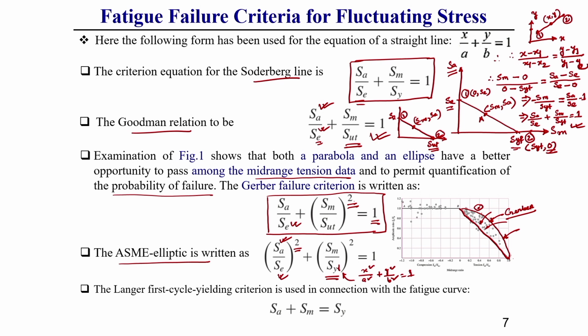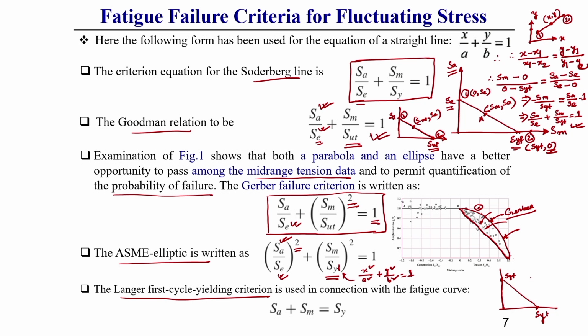And another equation I have also shown. That equation is generally called the Langer first cycle yielding criteria. What is this point? Along the vertical axis, it starts from the yield point. Similarly, along the horizontal axis also it starts at the yield point. So once we join these 2 points, the line we get is generally called the Langer first cycle yield criteria.